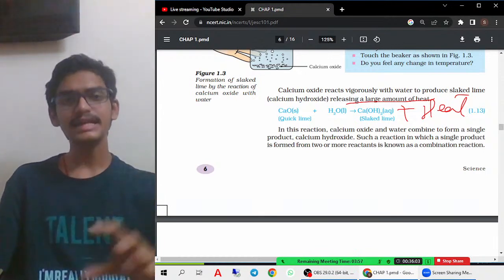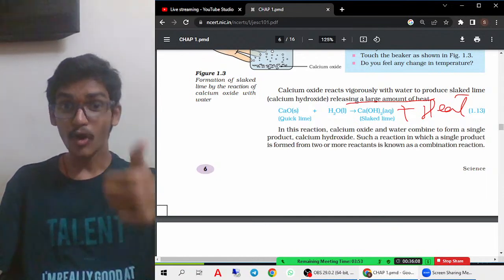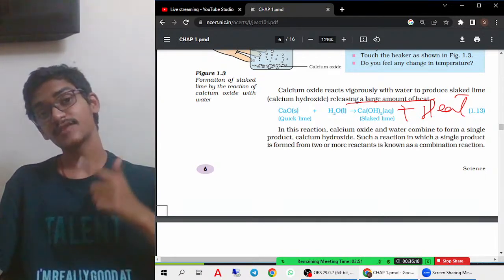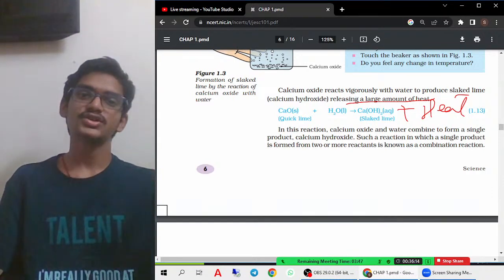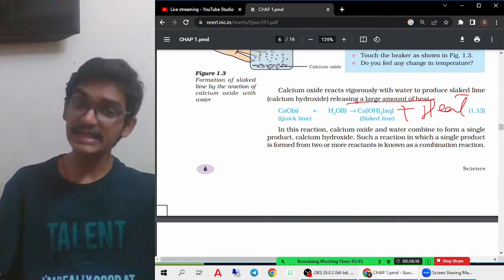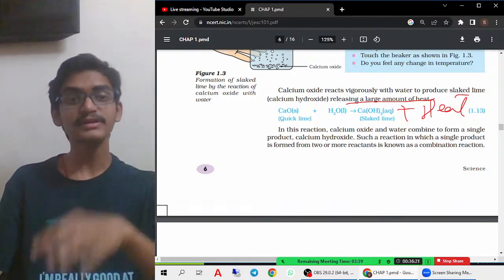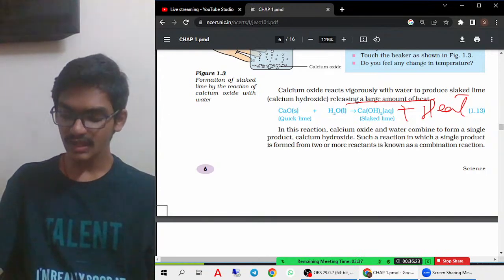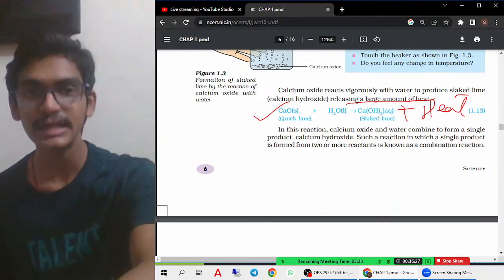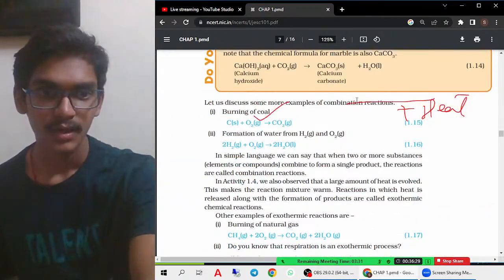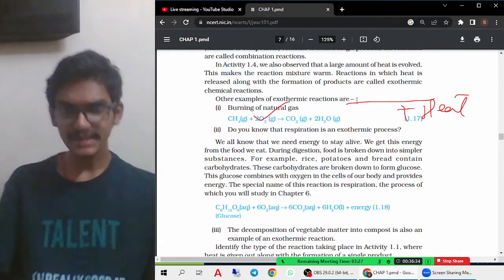So try to link like that, because from now on you have to remember everything. Like you have to remember oxidation reaction, reduction reaction, endothermic, exothermic, combination, decomposition, displacement, double displacement. An example from any of these may be asked in the exam. Then how will you remember? Try to link like this. That means combination and exothermic, and you can remember one example only. Like that, try to link between the subjects. In the middle also I'll try to do that. So that is an exothermic reaction.